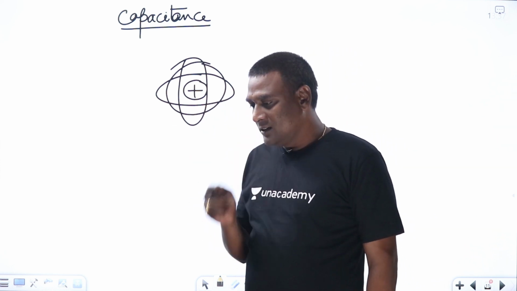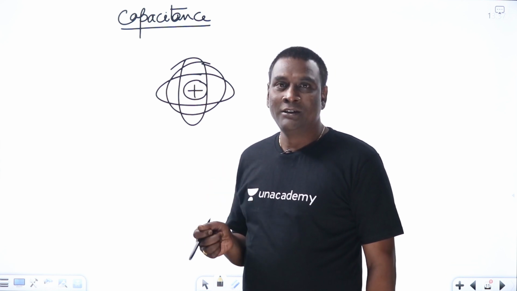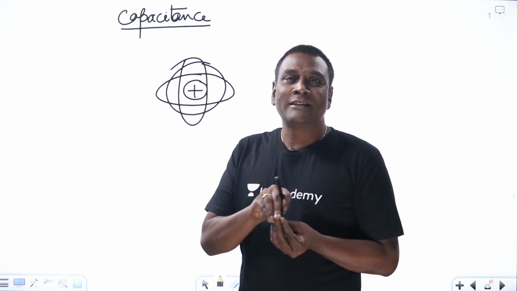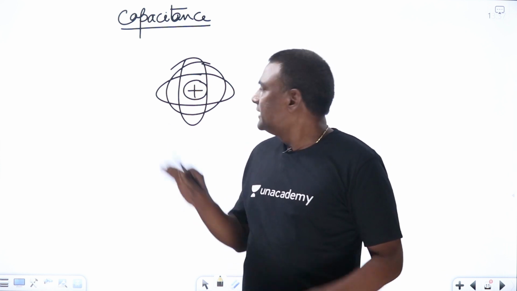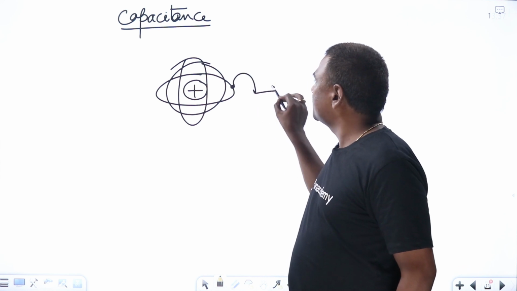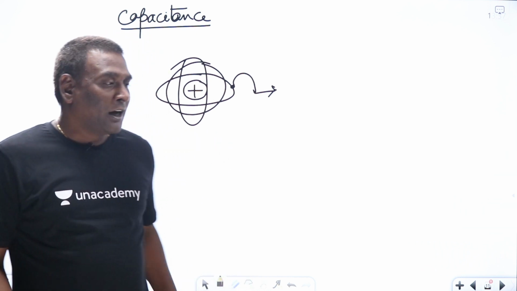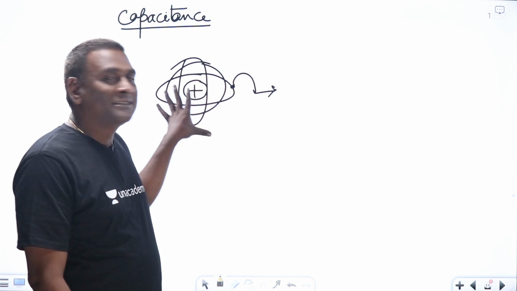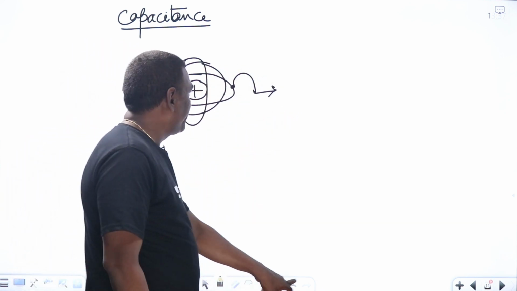And one more thing: while discussing Ohm's law, Ohm's law is defined only for conductors. What is an electrical conductor? In a conductor, the valence electrons are ready to come out. But in an insulator, no electron will come out, whatever you do. You may heat it, or supply light energy, or apply an electrical field, those valence electrons should not come out. That is the property of an insulator.